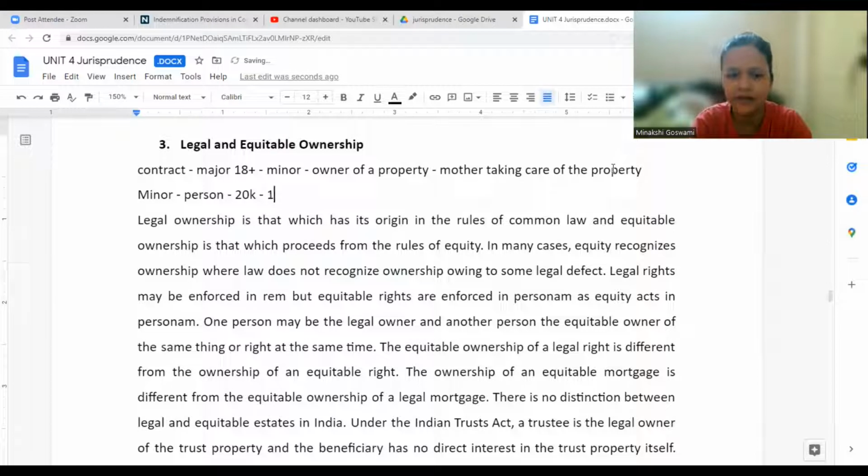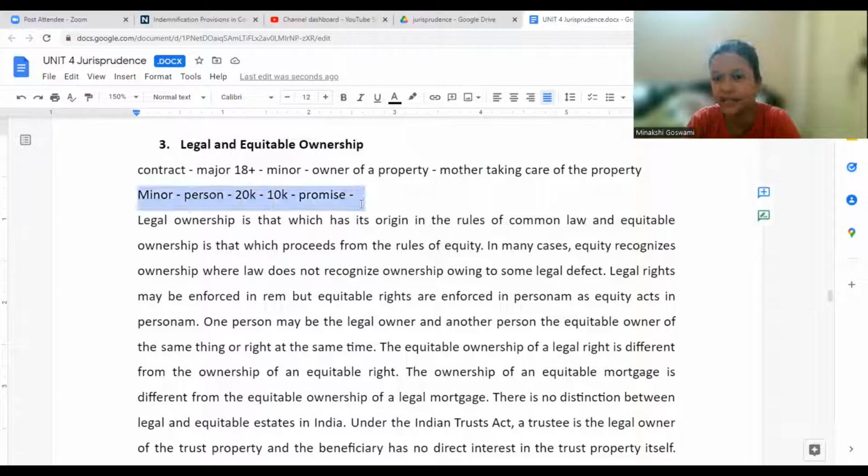This person said, okay, fine, 10,000 I'm paying you right now. The remaining 10,000 I promise to pay you after one month's time. He took a written promise also for the remaining amount. After this entire thing happened, the mother came to know about the transaction. The mother wrote a letter to this person and said that my son is a minor and he is the owner of the property, so your contract is not valid. You cancel this contract.